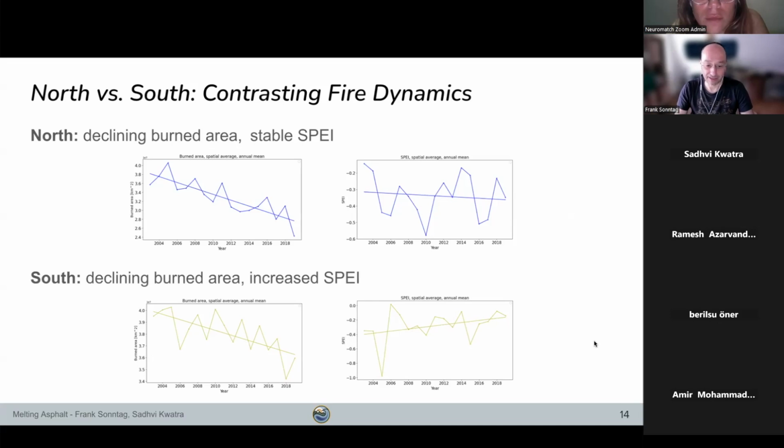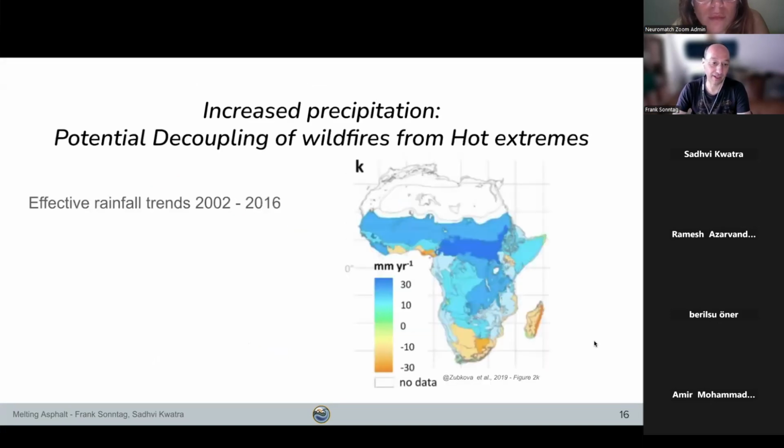This is a result that we have then confirmed by looking at other studies, and in particular, we want to highlight Supova et al., the 2019 paper who looked at declining fire activity over Africa. And they have shown that about 70% of the decline in burnt area can be explained by increased precipitation. And we can also see nicely here that the northern and southern areas have slightly different trends. The north has been getting wetter than the south.